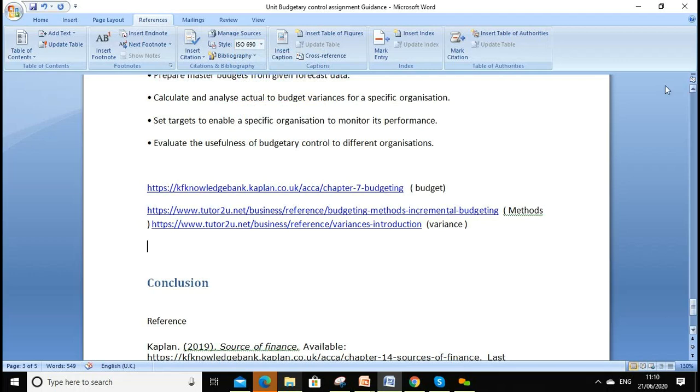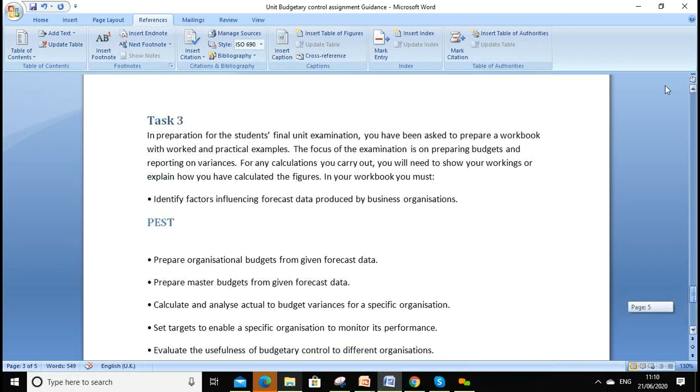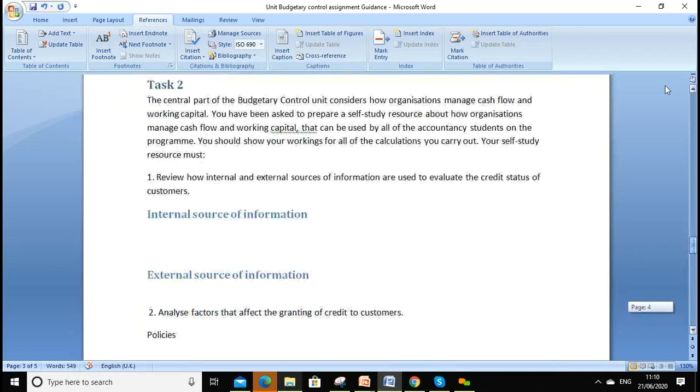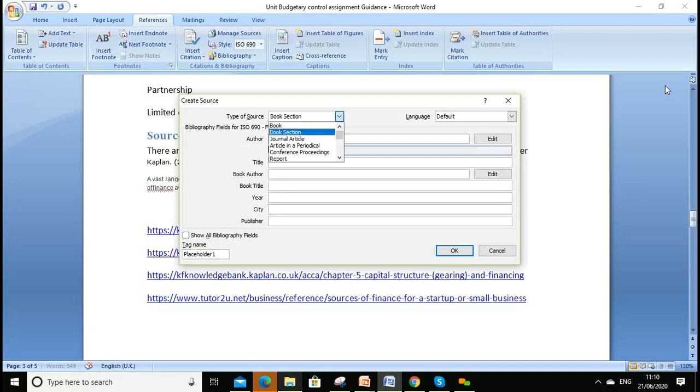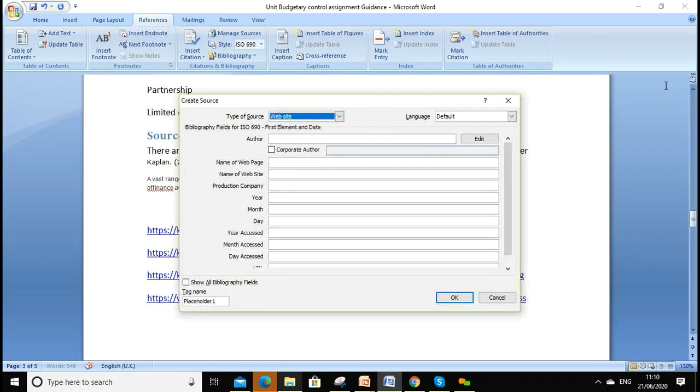So now one way I can do, I can go here. We discuss under task 1, give the reference. Instead of giving it manually, I can say insert citation, add source. My source will be here. Of course, I use the website. If I use a book, I can use that.